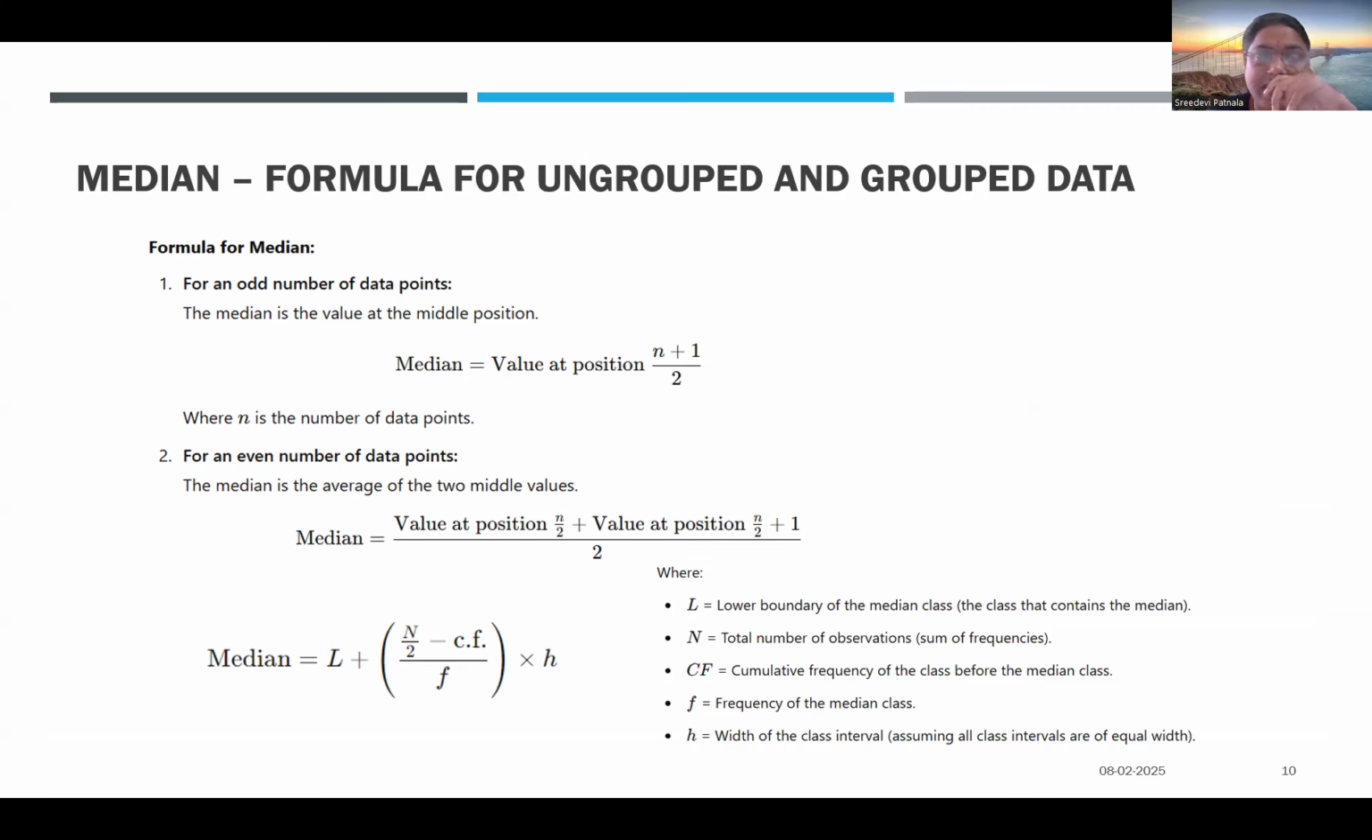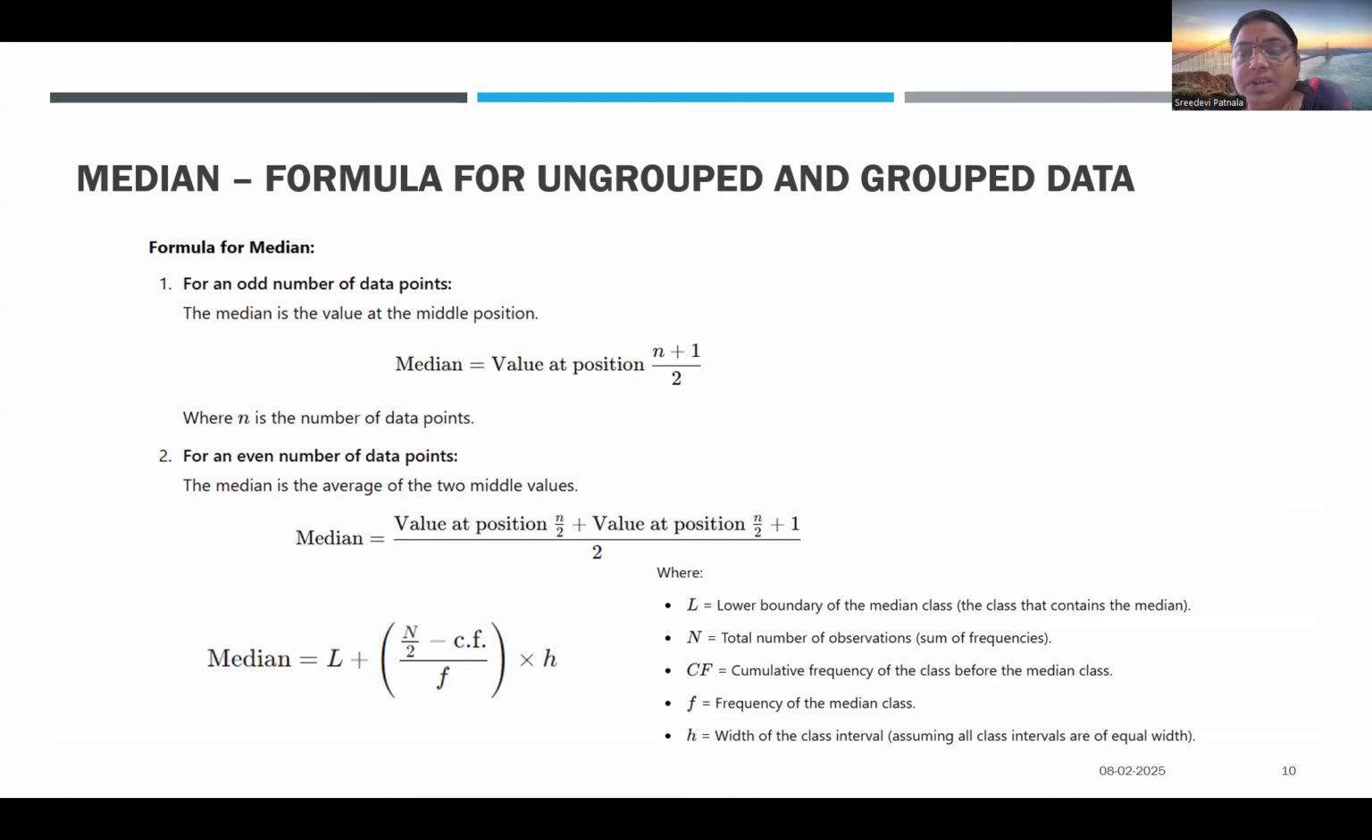If it is an even data set, take the two middle values. If it is an odd data set, it's just the middle value. After doing that, what is your formula for the median? L, the lower boundary, plus N by 2, where N is your total number of observations.